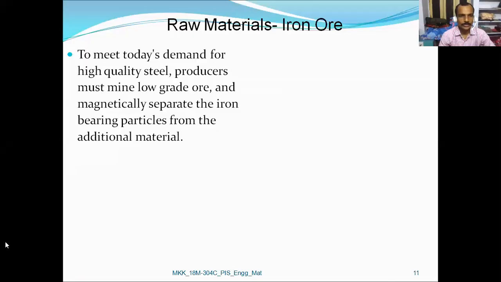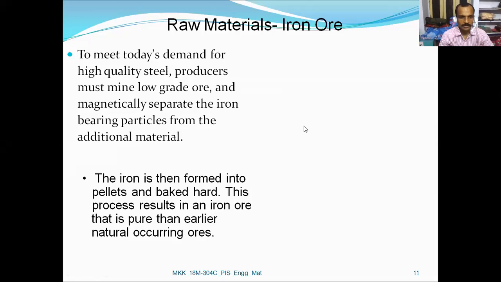In order to meet today's demand for high quality steel, the producers look at lower grade ore and magnetically separate it, separating the iron bearing particles from the additional material. The iron is then formed into pellets and baked hot.